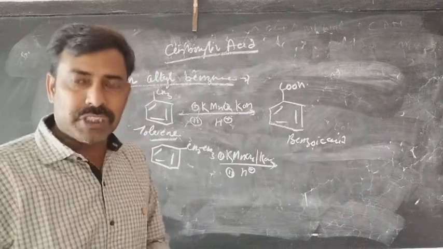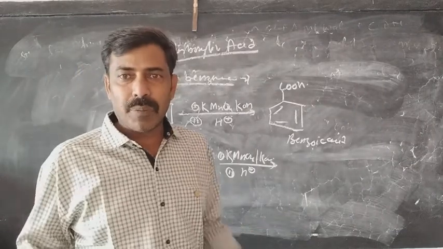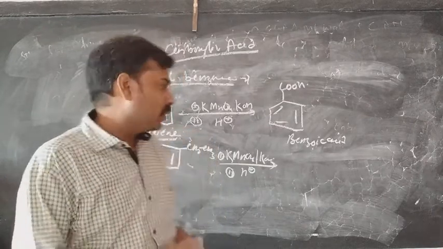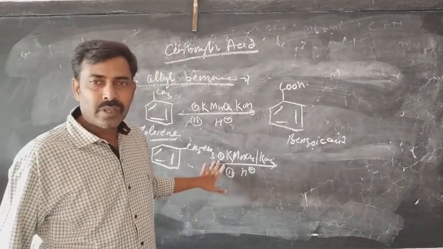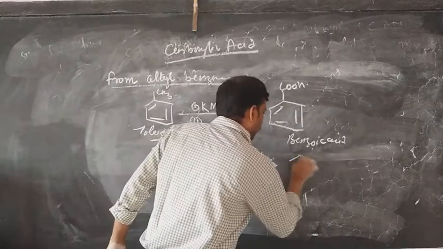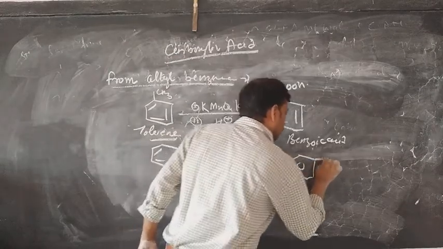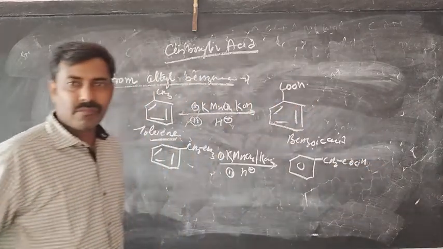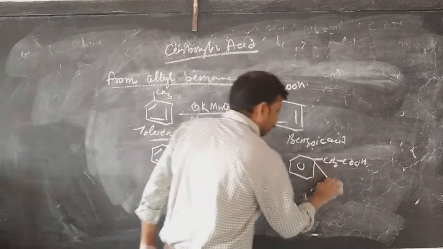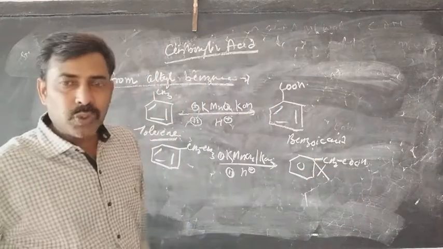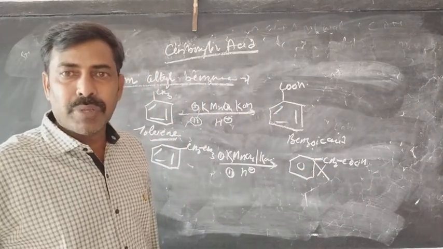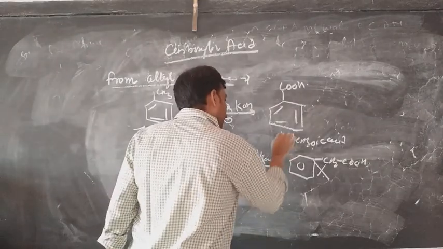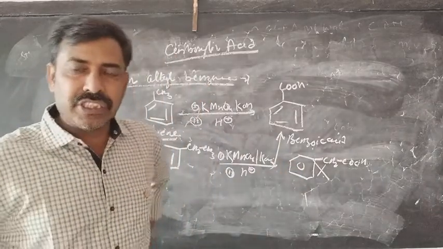But if we use ethyl benzene instead of methyl benzene, if we put an ethyl group in place of the methyl group, what will happen? With the same conditions, it seems that it will form 2-phenyl ethanoic acid. But actually that is not the case. No such 2-phenyl ethanoic acid system is formed. What will be the product? The product will be the same, that is benzoic acid.